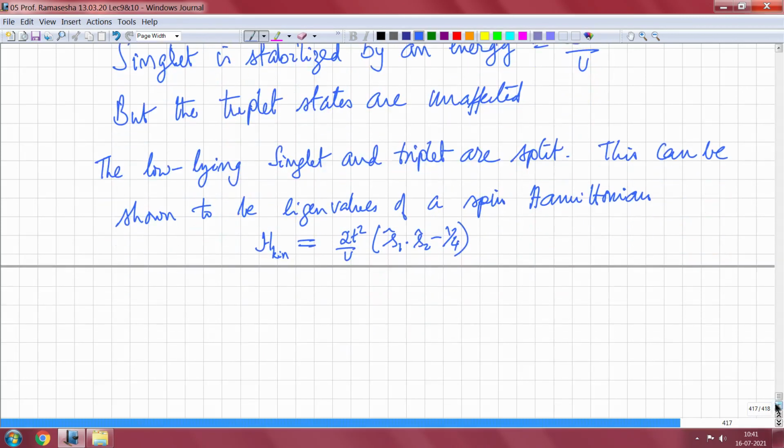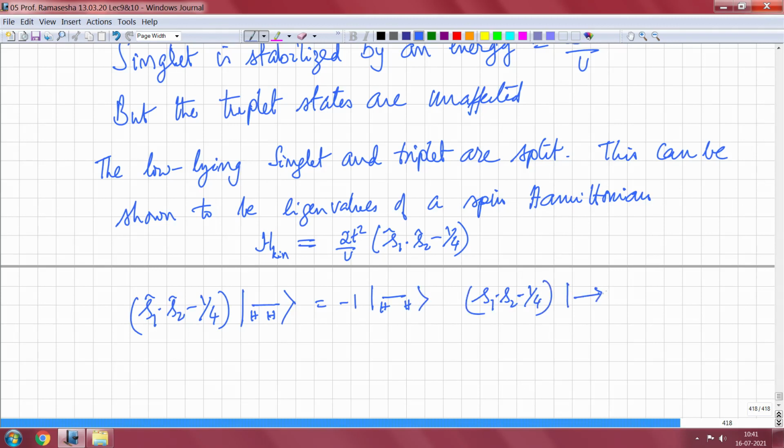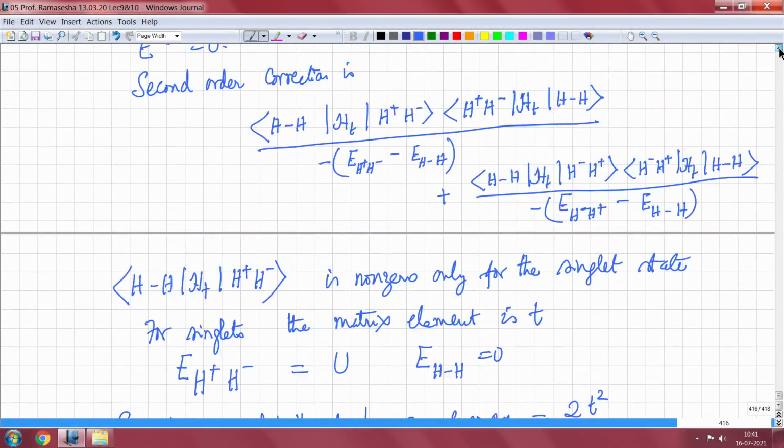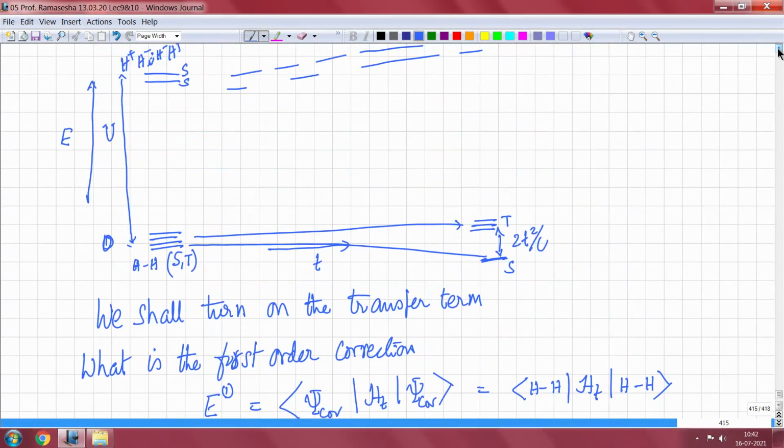So, S1 dot S2 minus 1/4 operating upon a singlet, which is what I have written as a line, will give me minus 1 times the singlet, and S1 dot S2 minus 1/4 operating upon a triplet, which I have shown by an arrow, will give me 0 times the arrow. So, you see that this has created a gap between the singlet and the triplet. Singlet is a ground state.